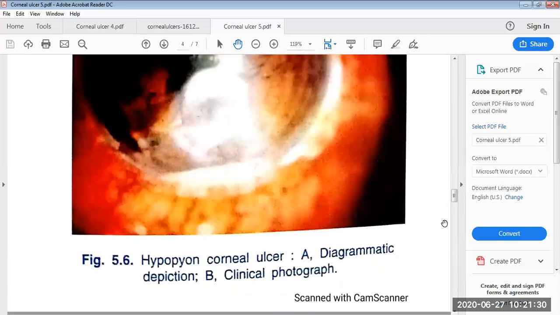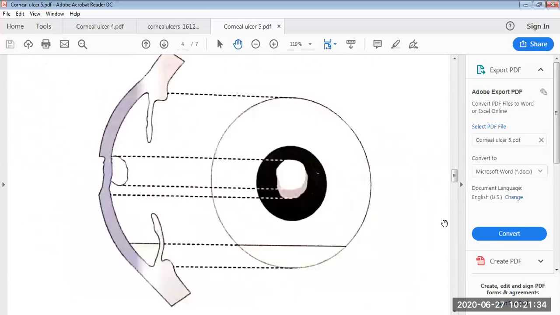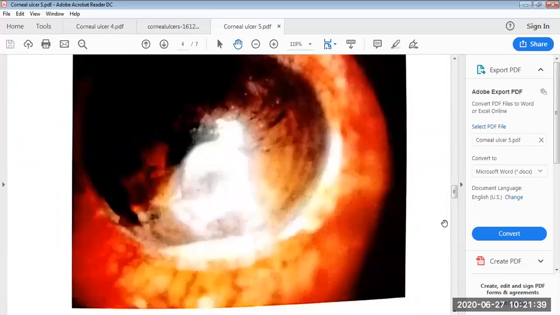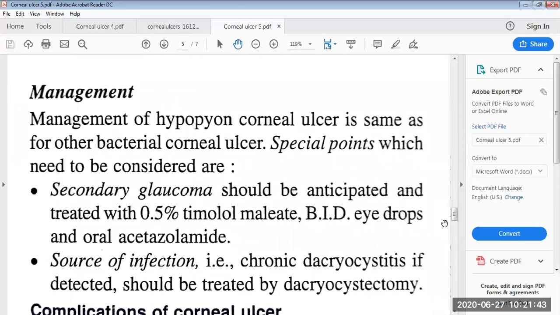Here is an image of the hypopyon corneal ulcer. The upper one is the diagrammatic representation of the hypopyon corneal ulcer. Then the next is the clinical picture. Then we come to the management of the hypopyon corneal ulcer.